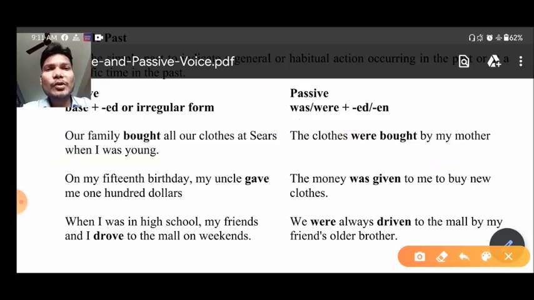Now let us take one more example. On my 15th birthday my uncle gave me $100. Okay, so if you want to make it passive you can make it like this: the money was given to me to buy new clothes by my uncle. Okay, so this is how you can make passive voice.